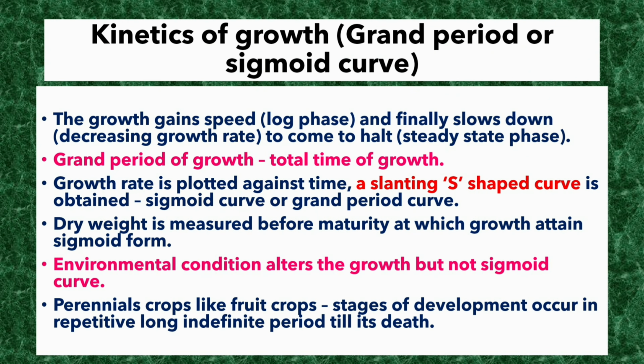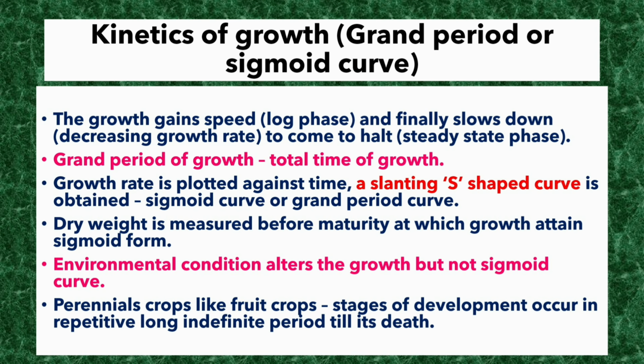Next, we are going to see kinetics of growth, grand period or sigmoid curve. The growth gains speed and finally slows down to come to a halt, that is the steady state phase. Grand period of growth is the total time of growth. Growth rate is plotted against time. A slanting S-shaped curve is obtained, that is the sigmoid curve or grand period curve. Dry weight is measured before maturity, at which growth attains sigmoid form. Environmental condition alters the growth but not the sigmoid curve.